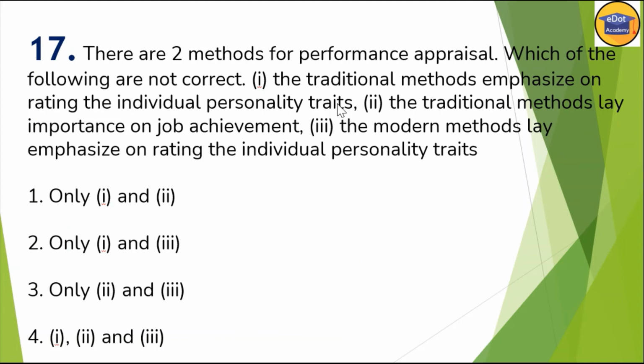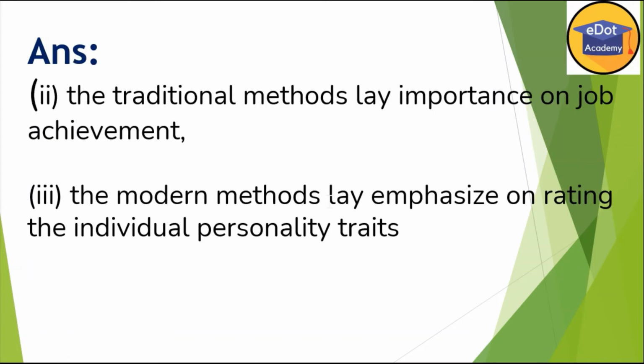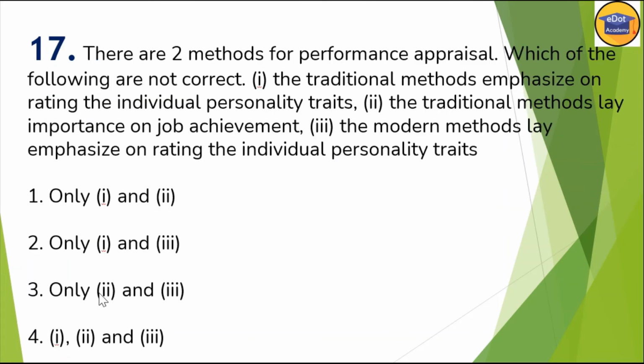So we have to see which is not correct. The traditional method emphasizes rating the individual on personality trait is correct. So naturally, the traditional method lays emphasis on job achievement is incorrect. The modern method lays emphasis on rating the individual personality trait is also incorrect, because the traditional method lays emphasis on personality traits. So the second and third are incorrect. So the answer is the second and third.